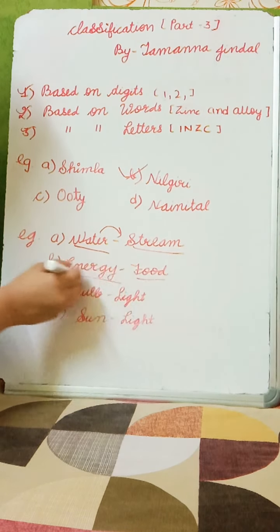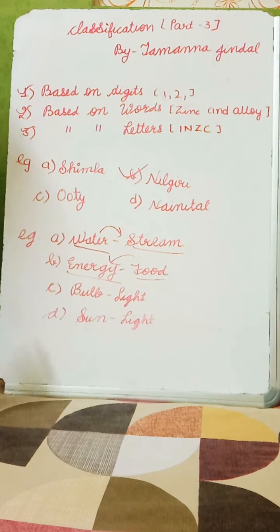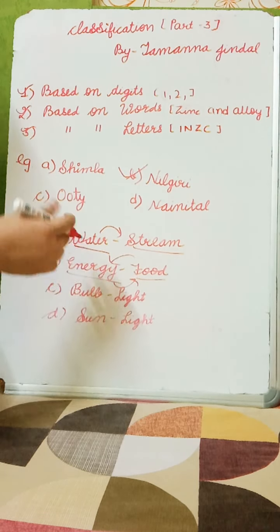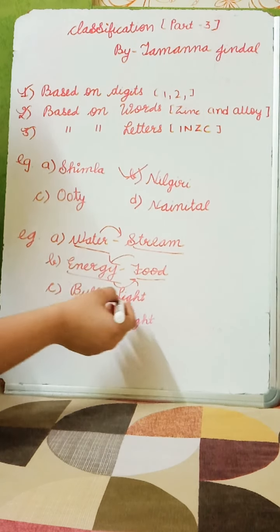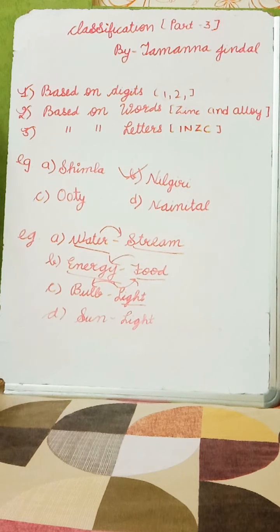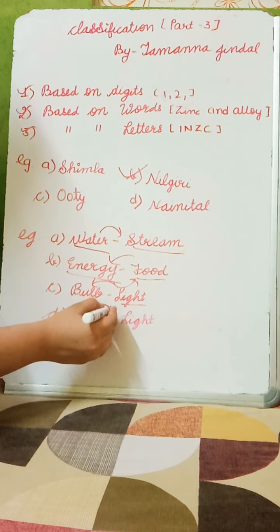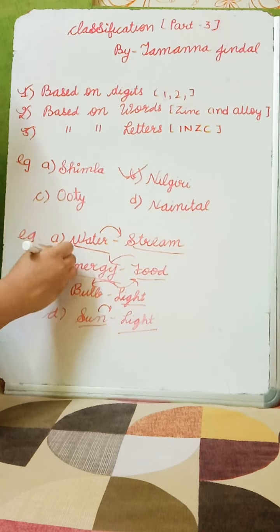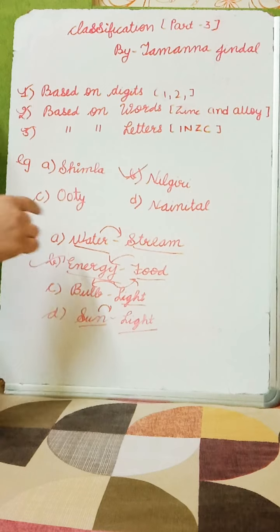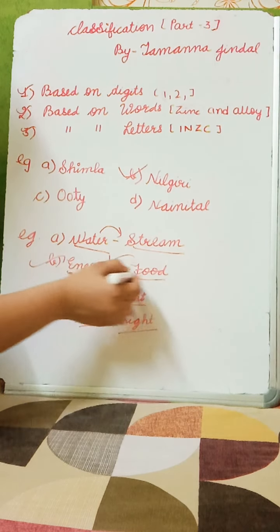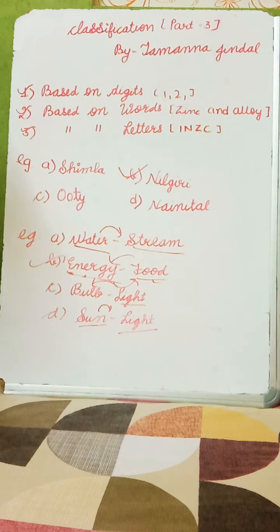Is food found in energy? No. Energy is found in food. So now let's do the next one. Light is found in bulb. If we switch on the bulb, we get light. Same as the sun provides us light. So light is taken from the sun. Means only this one is the odd one, because here it is opposite. Food should come at this place and energy should come at this place. Hope you get it.